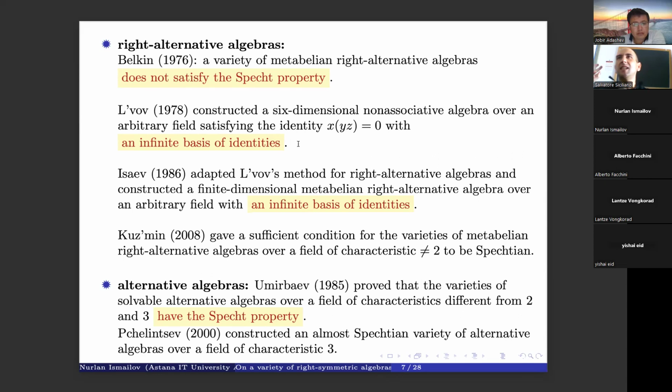First, he considered a specific subspace, a 6-dimensional non-associative algebra, and showed that it has no finite basis of identities. He takes a 2-dimensional vector space and considers the space of linear operators that act on this vector space. I don't remember exactly the multiplication table, but it was given in his paper. It just showed that this algebra has no finite basis of identities.